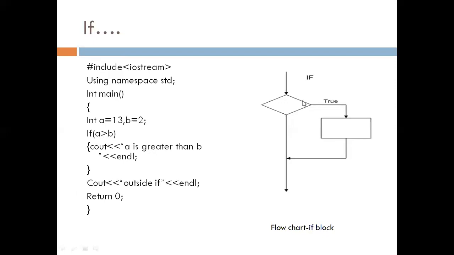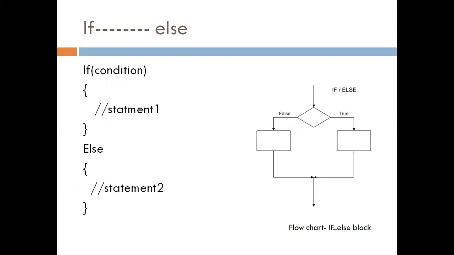If condition is true, then and then only that block get executed. We'll see next, that is if else statement. So if this condition is true, then we need to execute this block. We consider this is block 1. And if condition is false, then we need to execute this block 2, suppose. So this is the syntax. If condition, it execute this block of statement, if condition is true, and if this condition is false, else it execute this block.